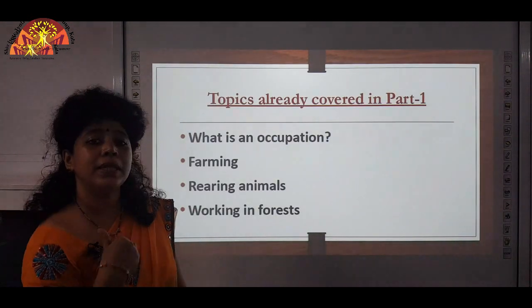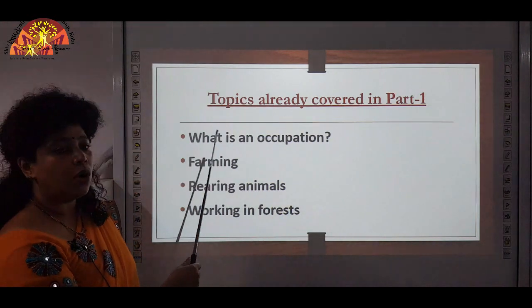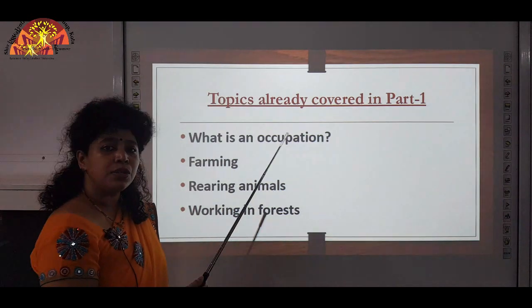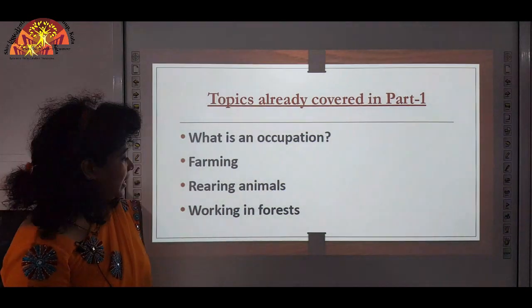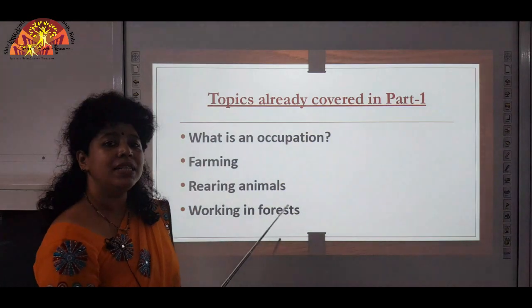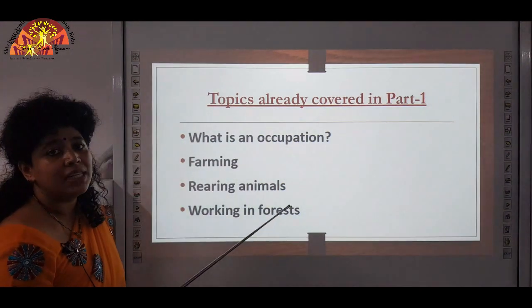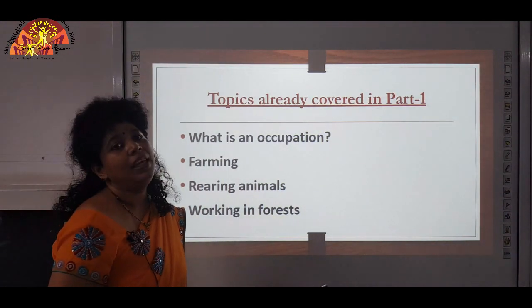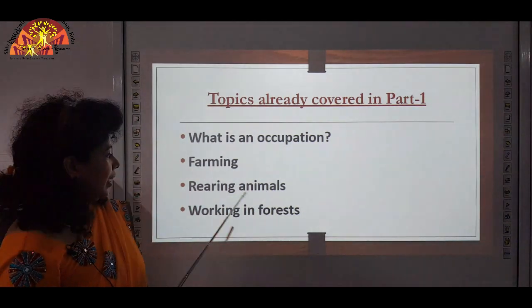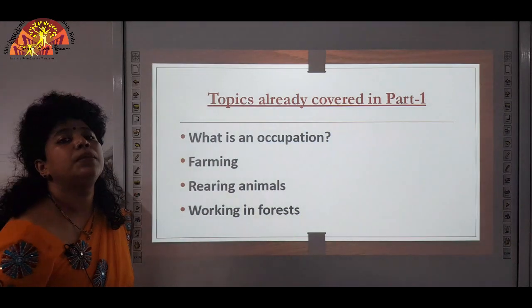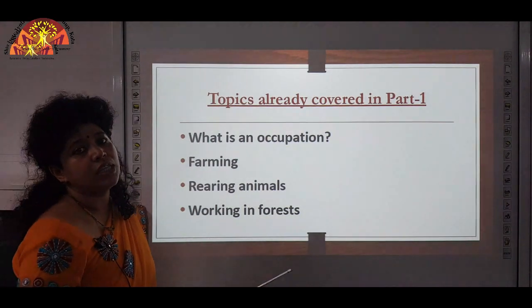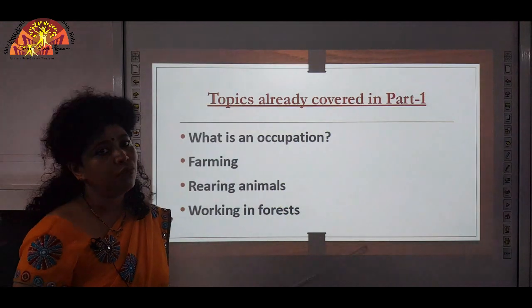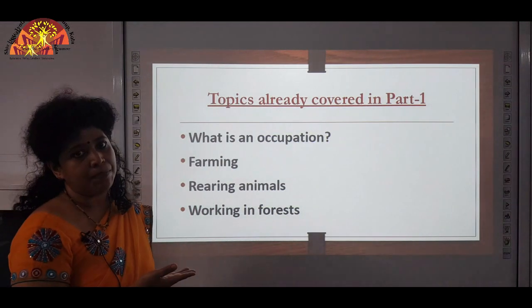So what all did we do in the previous class? We learnt what an occupation is. We learnt about farming and how farming is an important source of income for people in villages. We learnt about rearing animals, the different kinds of rearing animals: poultry farming, dairy farming, cattle farming, and fishing and fish farming. We also learnt about the people who work in forests to obtain wood and the various uses of wood. So now we shall do the second part of this chapter.